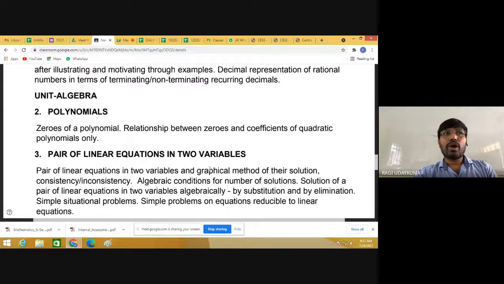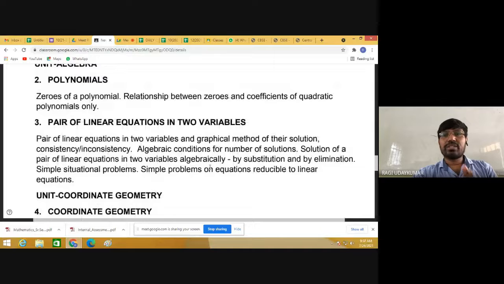Under algebra, only polynomials and pair of linear equations in 2 variables are there. But we have completed quadratic equations and arithmetic progression also. These 2 chapters have entered into term 2. Yesterday itself it was released by the CBSE. Before that we had completed them, and we need to move forward to the next chapters.